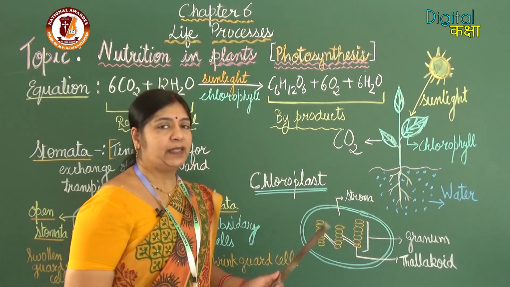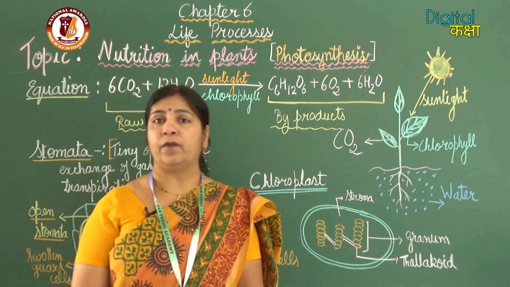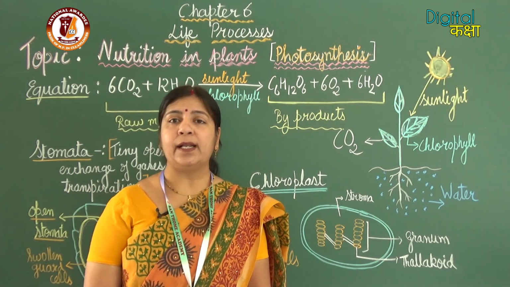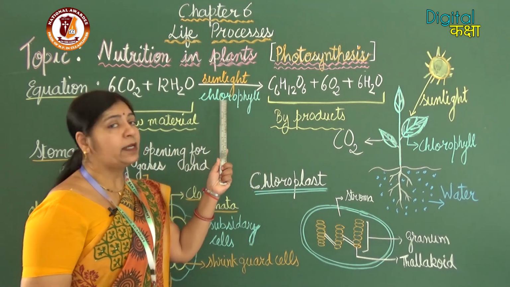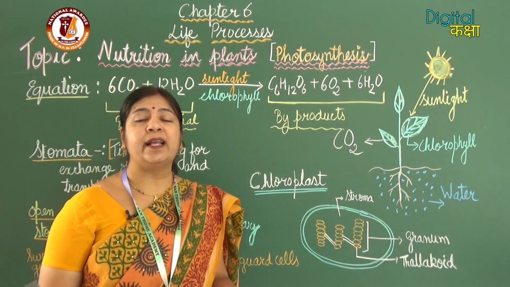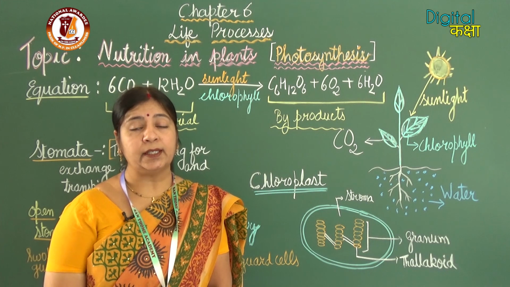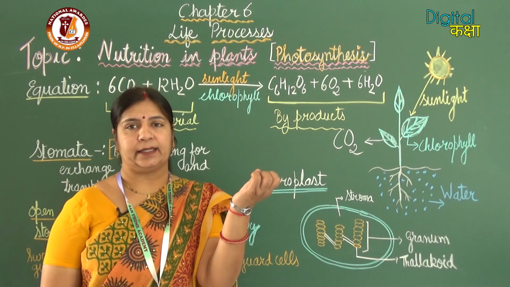And these chloroplasts contain chlorophyll. What is the function of the chlorophyll? Why is chlorophyll necessary for photosynthesis? As I have told, it is a necessary condition. Chlorophyll is necessary for photosynthesis because chlorophyll helps to trap the sunlight.